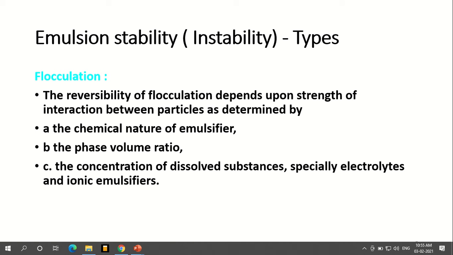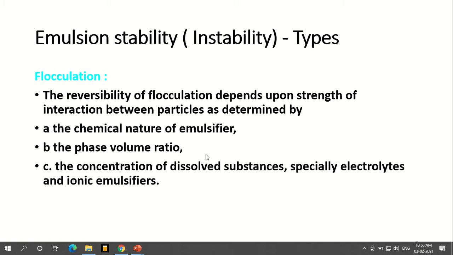Then the phase volume ratio will matter. Initially, of course, the continuous phase should have more volume than the dispersed phase. What happens if there is an almost equal phase volume ratio? In that case, because of weight and so on, further changes may take place and separation will take place.